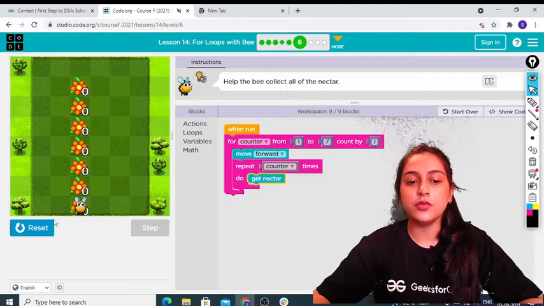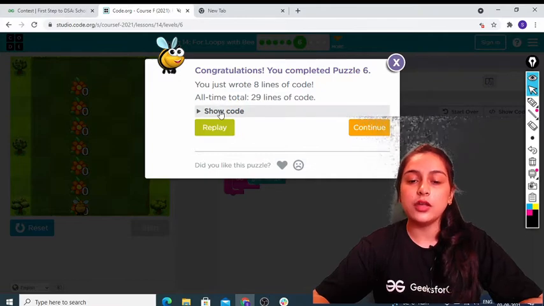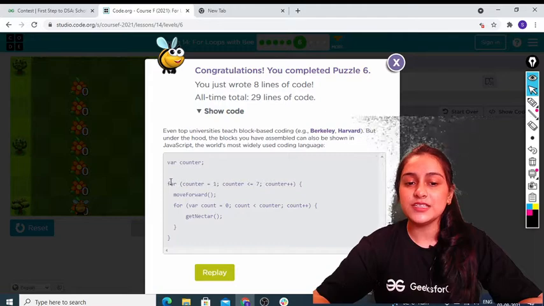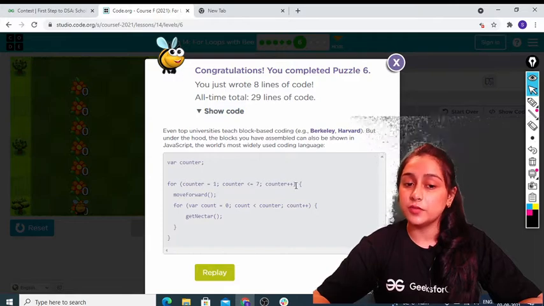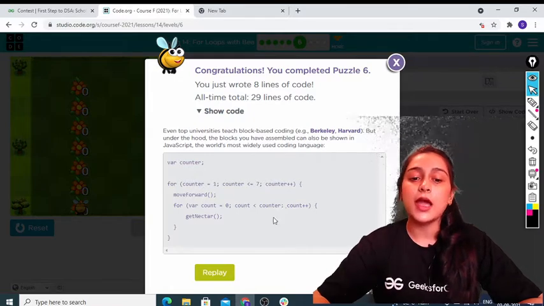Okay, can you see this whole thing did happen nicely. So now I would just want to show you the amazing thing. Can you see this code? So this is basically JavaScript. We are creating a variable counter. For counter equals 1, counter less than or equal to 7, counter plus plus, move forward. For count equals 0, count less than counter, count plus plus, and get nectar.